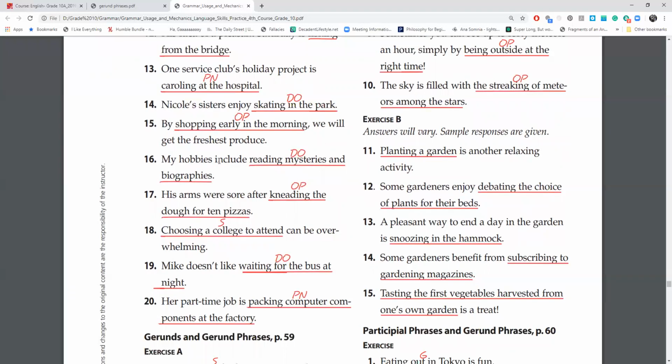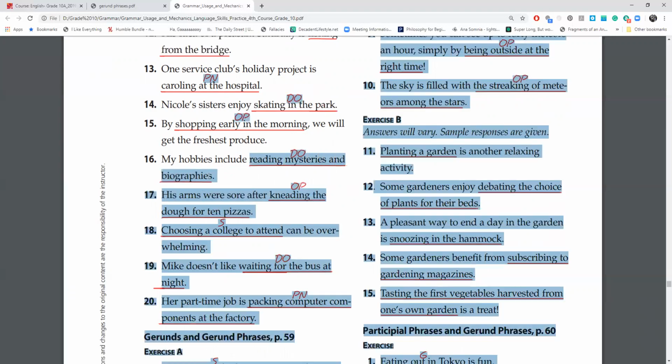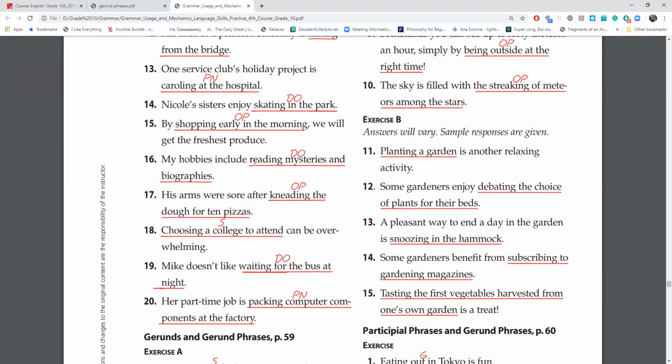Number 16, my hobbies include reading mysteries and biographies. So we have here reading, okay, reading what? Reading mysteries and biographies, okay, so that's what you like doing, that's what your hobbies are. Great. Are there any prepositions? No. Hobbies is going to be the main subject, so this is the direct object of the verb include.